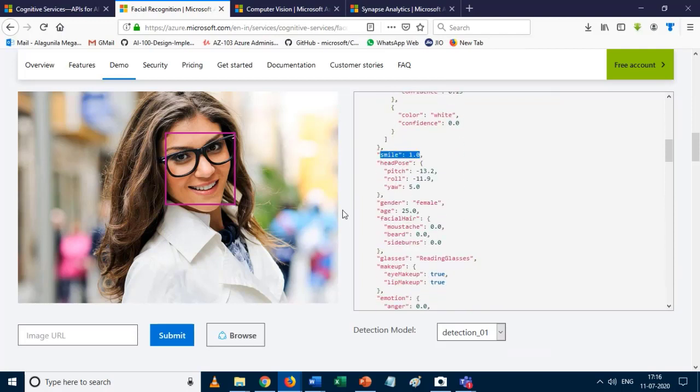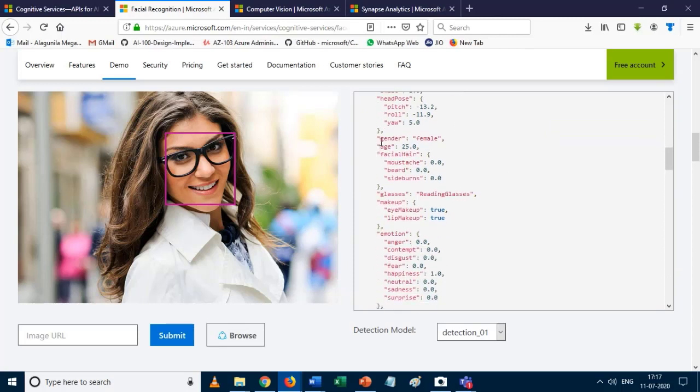As I said before, every API has a degree of confidence, and the value lies between 0 and 1. So of course she is smiling, so we get the value 1.0. And also we can have gender, age, and facial hair.